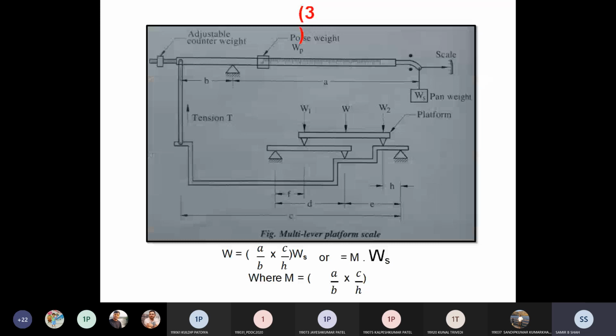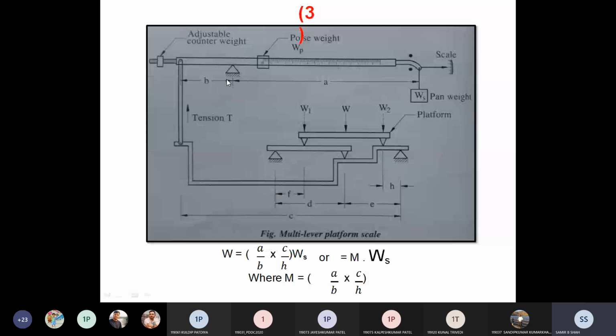Here there is one platform provided, and on that platform we distribute our whole mass. It may divide in two ways, so W is equal to W1 plus W2. These are the levers which support the platform. Here the adjustable counterweight, poise weight and pan weight are there.